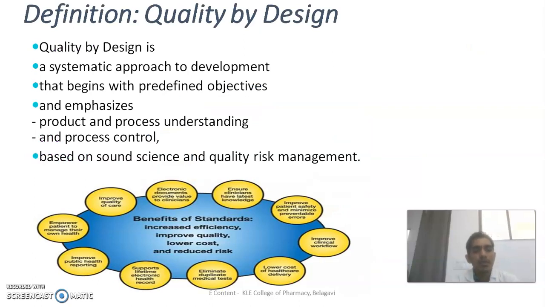Next we'll go towards the definition of quality by design. What is quality by design? Quality by design is a systematic approach to development which begins with predefined objectives and emphasizes product and process understanding and process control based on sound science and quality risk management.